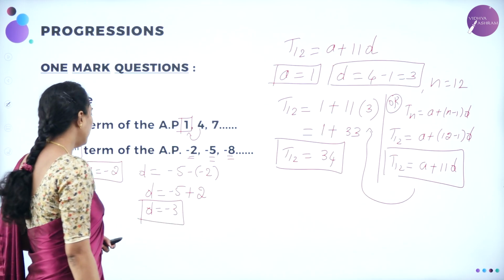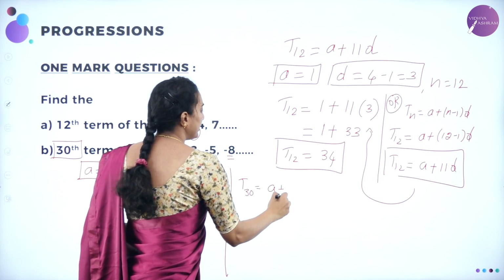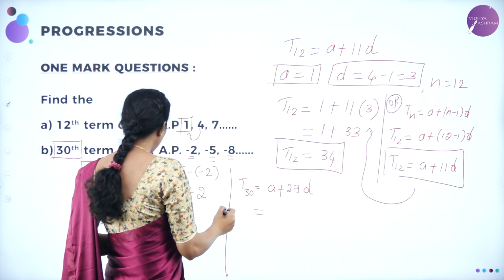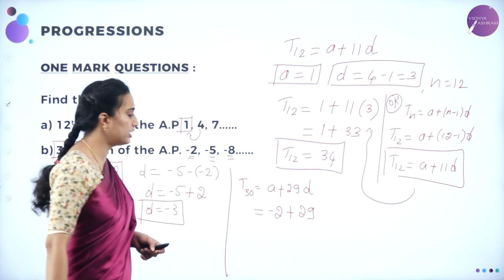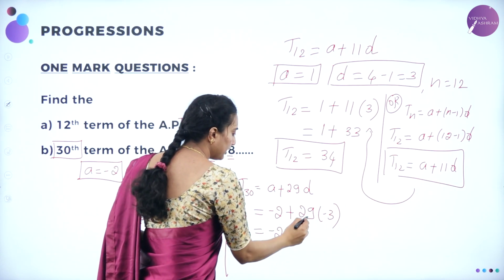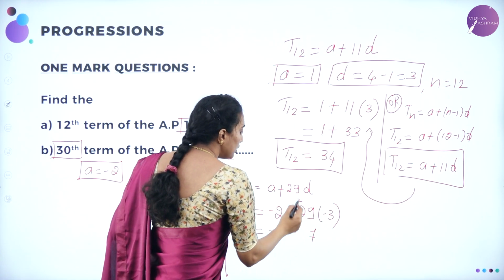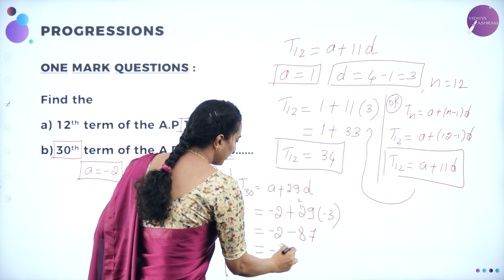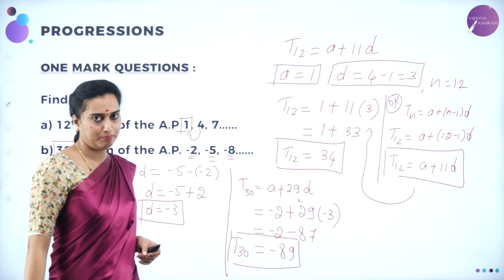Now therefore, I know that the 30th term is given by T30 is equal to A plus 29D. Which implies A, given value as minus 2, plus 29, D we have found out here minus 3. So therefore, minus 9 3s are 27, 2 is the LCM, 2 3s are 6 plus 8, 2 is 80. So minus 2 minus 87 is nothing but minus 89. This is your 30th term of the given AP.